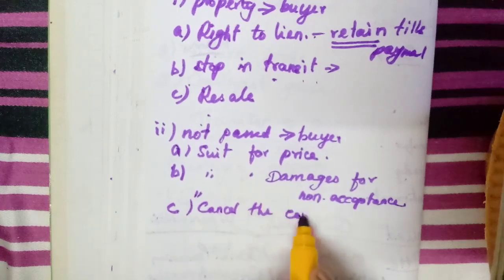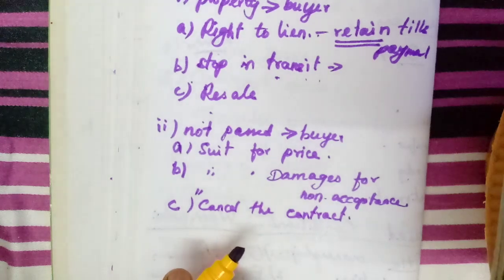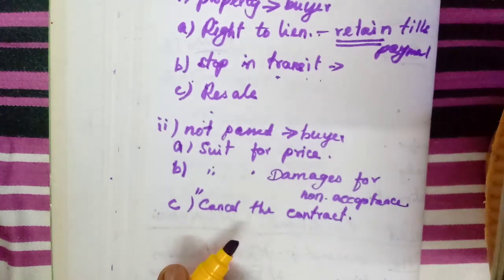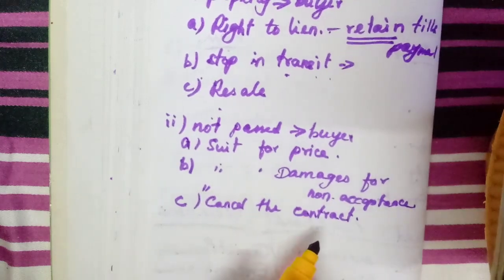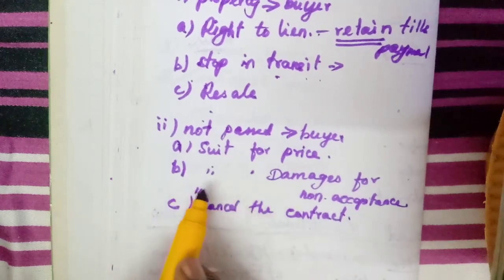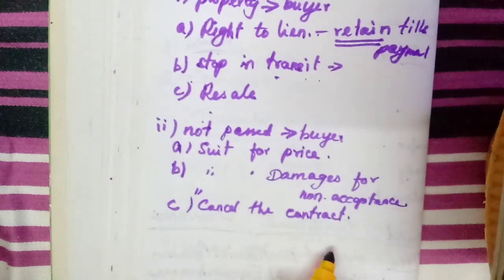For cancellation of the contract before its due date: they have agreed that within 1 month the goods will be delivered to the buyer's place, but the buyer cancels the contract within 2 weeks, while the seller has followed all the procedures and is almost ready to deliver the goods. If the buyer cancels the contract and has not paid, then the seller can file a case and claim damages.